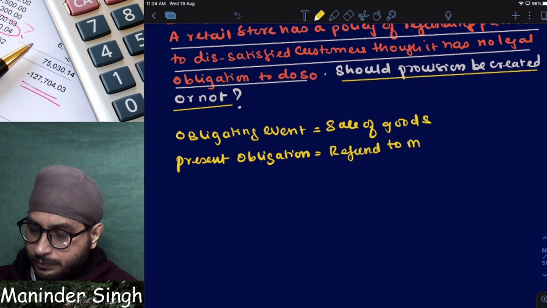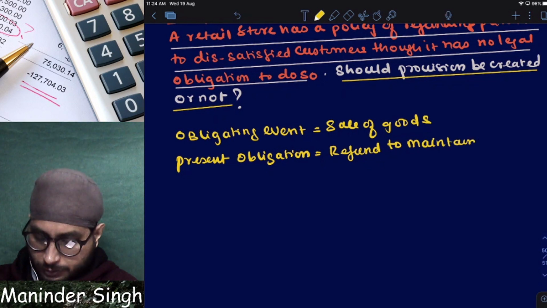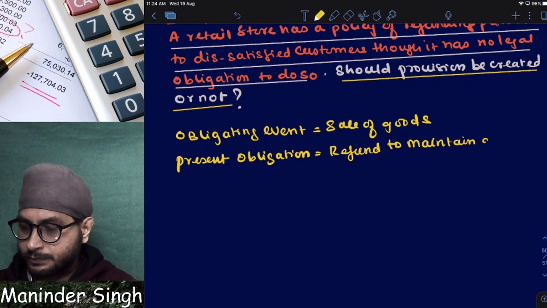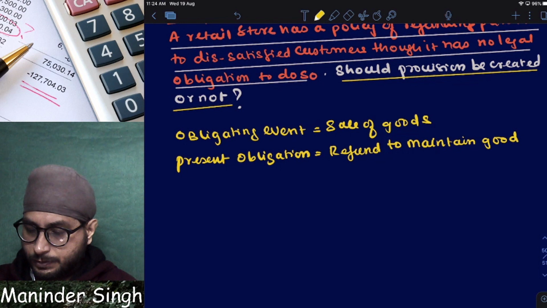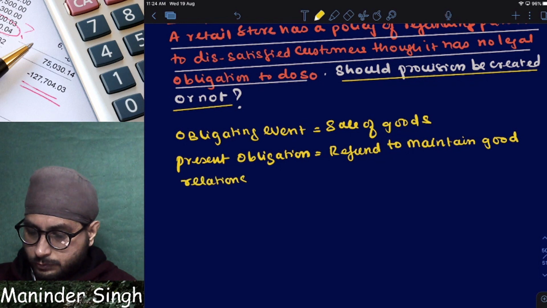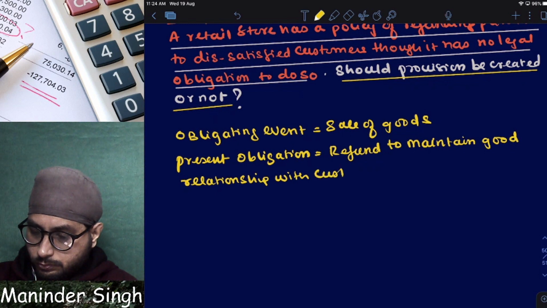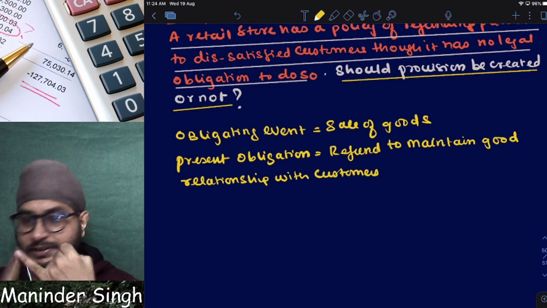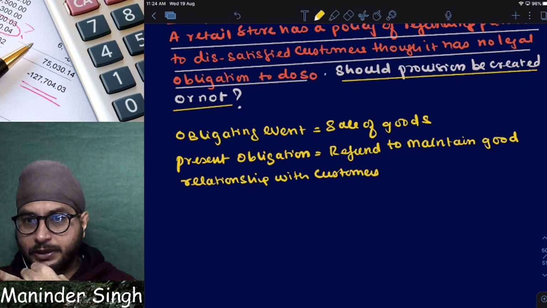To maintain good relationships with customers, correct? Good relationships with customers. Clear? So it is an obligating event. It is a present obligation.